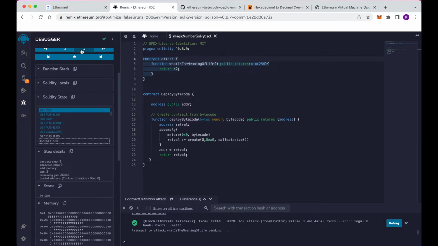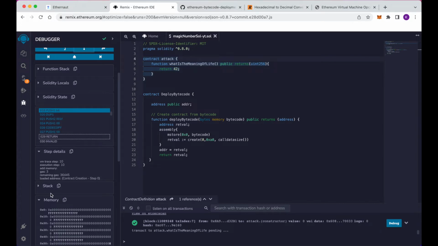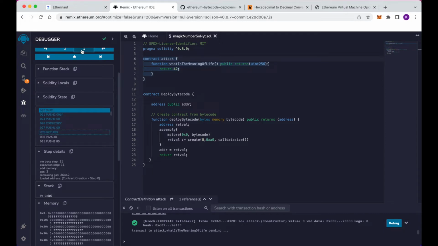So we've gone to JUMPDEST, and then we pop that element off the stack. Now we've got nothing on the stack, and then we're pushing the value b6 onto the stack, and then duplicating that. We've got 2 b6, and then we're pushing 2 bytes again, 001f, so that should just be a 1f on the top of the stack, and then we're pushing 00 onto the stack, and then we're running this function CODECOPY.